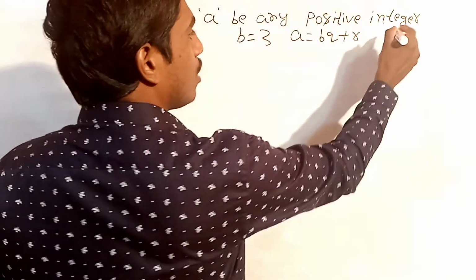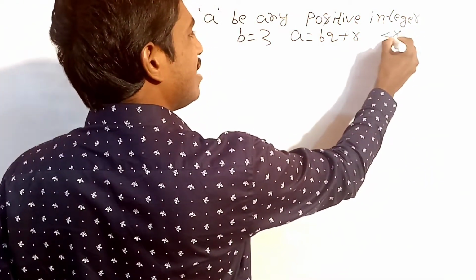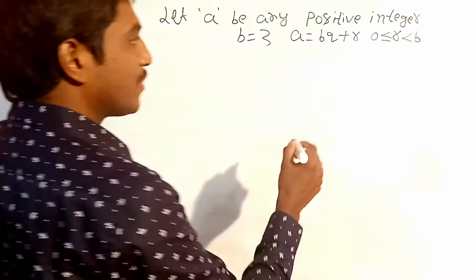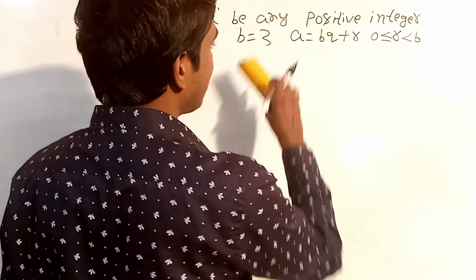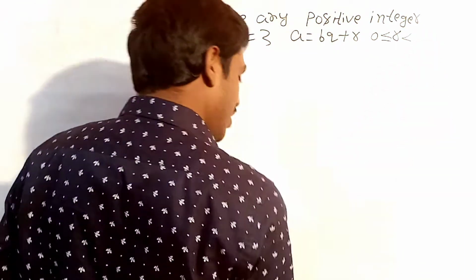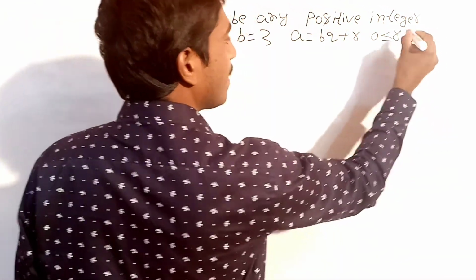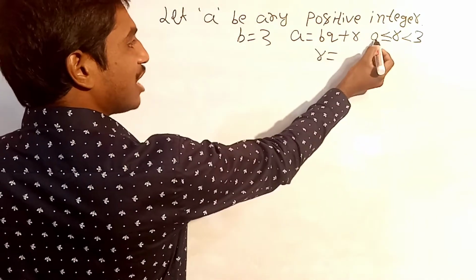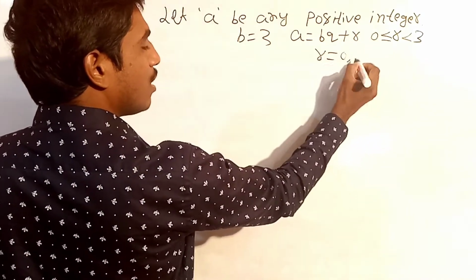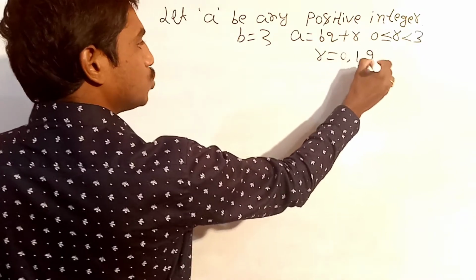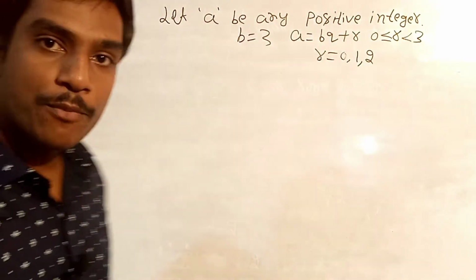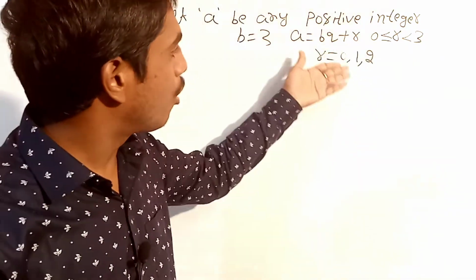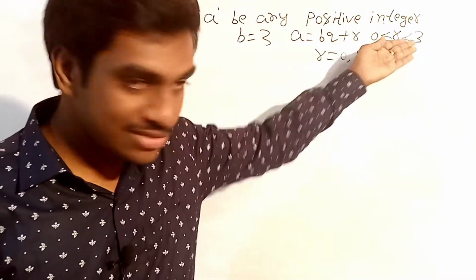So r might be equal to 0 but is always less than b, and the value of b here is 3. So instead of b we can write 3. That means the possible values of r start from 0, then 1 and 2. These are the only possible values of r. r might be equal to 0 or 1 or 2. It is less than 3.